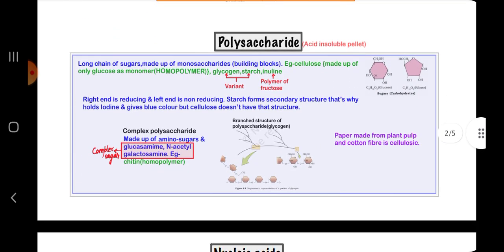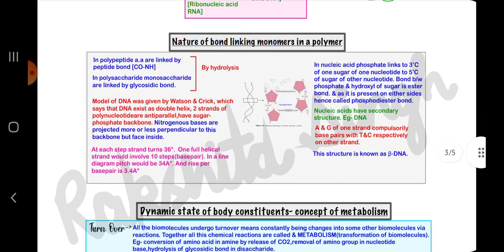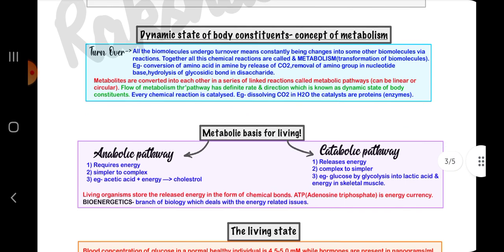Then polysaccharides, long chains of sugar made up of monosaccharides, for example cellulose. Nucleic acids are polymers of nucleotides and possess secondary structure. Their building block is a nucleotide. Then dynamic state of body constituents, the concept of metabolism. All the biomolecules undergo turnover, meaning they are constantly being changed into some other biomolecules through reactions.